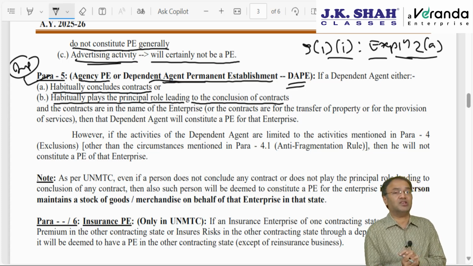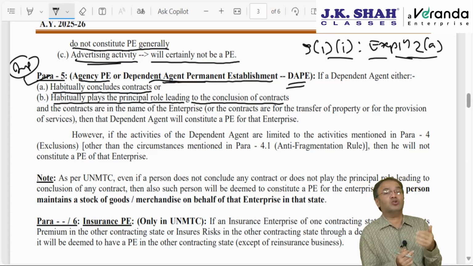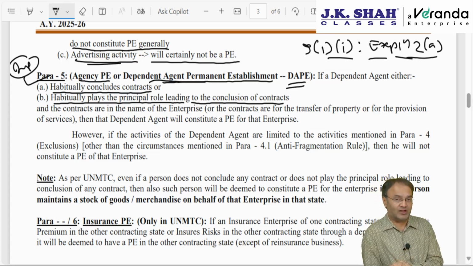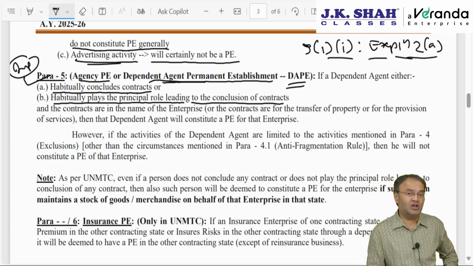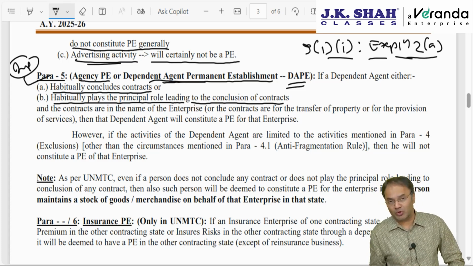What do you mean by exercising the authority to conclude contract? Concluding contract means saying yes or no on behalf of the non-resident. Supposedly, I am appointed as an agent for Samsung. Samsung recently launched the S25 series phone, which costs around 1,25,000. Some people approach me saying, sir, we want it in pink color, but Samsung S25 is available in, let's say, black and silver color. These people want it in pink color. They are ready to pay extra. They want 1,000 pieces.